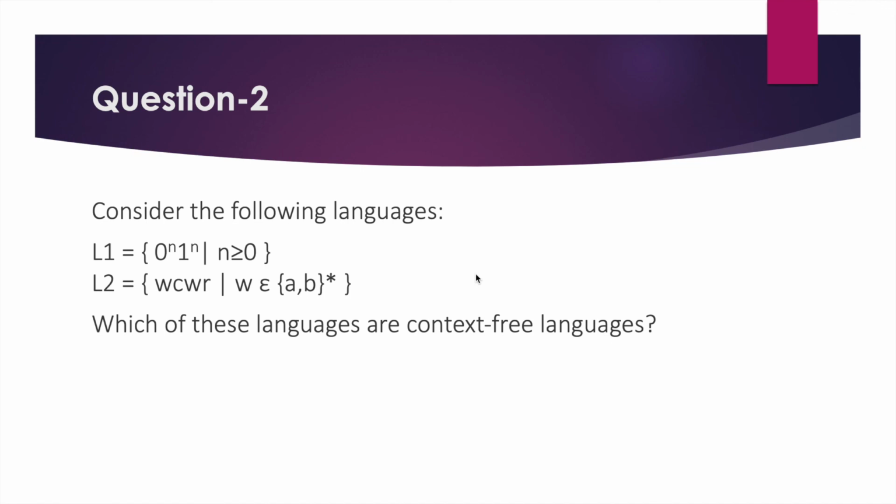To accept this language, we can construct a pushdown automaton which will push all symbols on the stack before C. After C comes, we read the input string, and if the symbol on the input matches the symbol on the stack, it is popped. So language 2 can be accepted, and it is also a context free language.